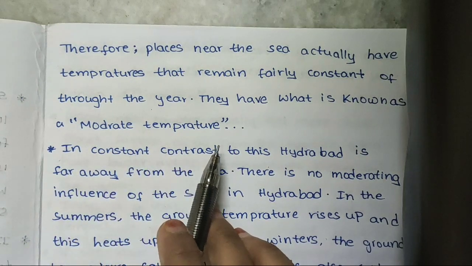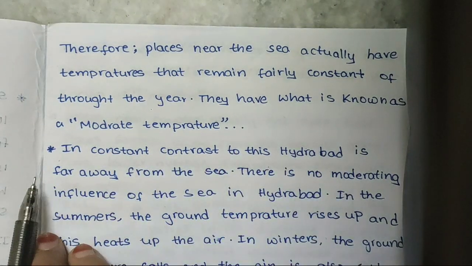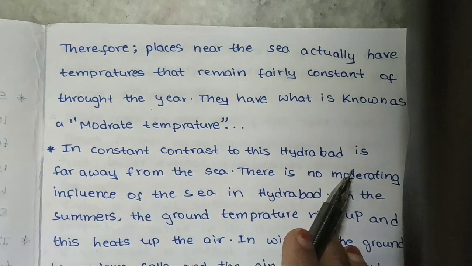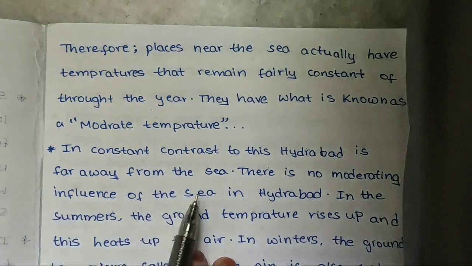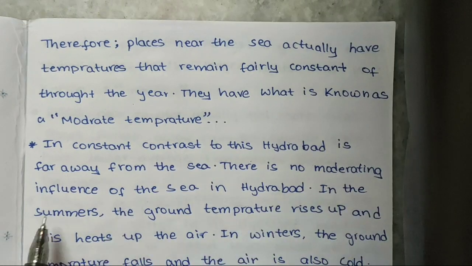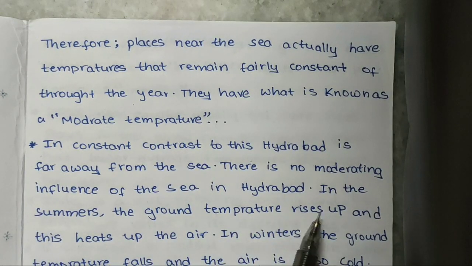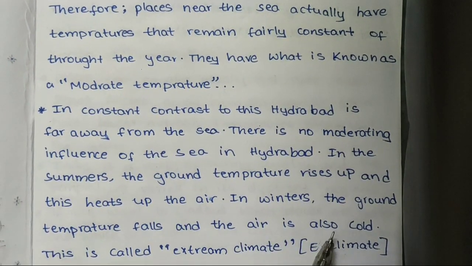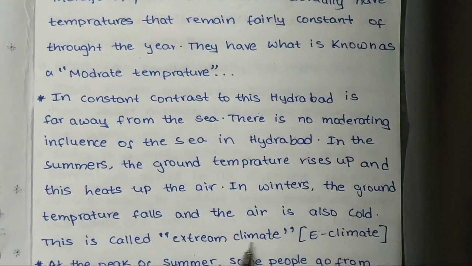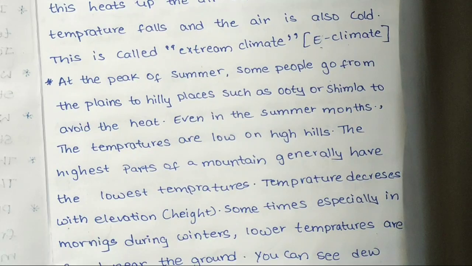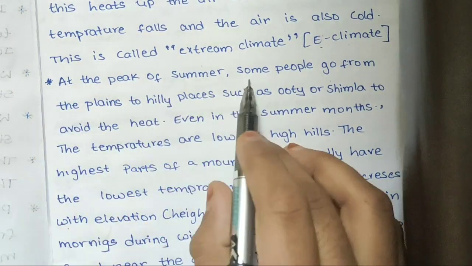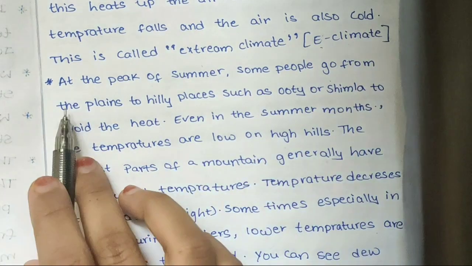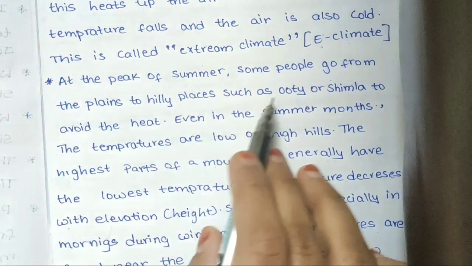In contrast to this, Hyderabad is far away from the sea. There is no moderating influence of the sea in Hyderabad. In the summers, the ground temperature rises and this heats up the air. In winters, the ground temperature falls and the air is cooled. This is called extreme climate. Simply we call it e-climate.